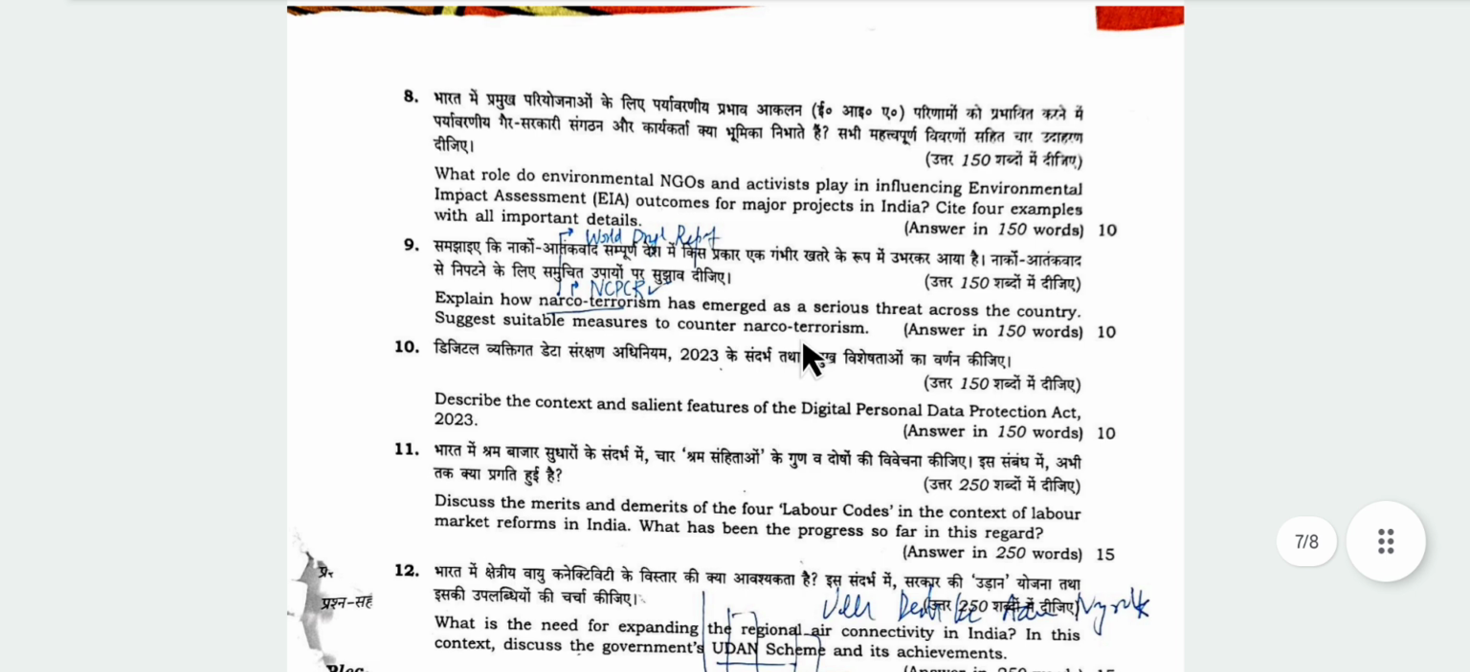Now, question number 8. What role do environmental NGOs and activists play in influencing EIA outcomes? EIA was an expected question because it had not come in recent years. For major projects in India, give examples with all important details. Yes, you can mention what EIA is, and how environmental NGOs and activists play a role. For example, important details you can mention.